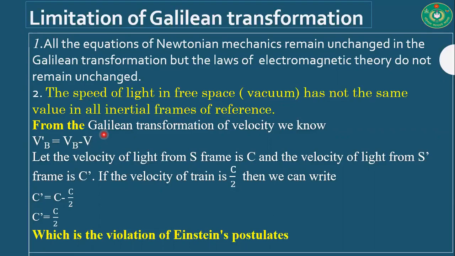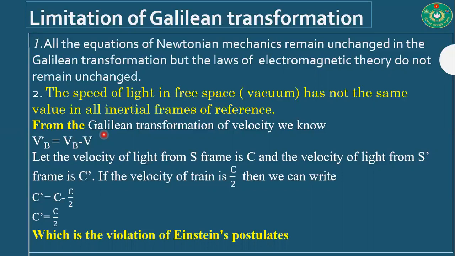From the Galilean transformation, we can write Vb prime is equal to Vb minus V. Vb prime means the velocity measured by the S prime observer is equal to the velocity measured by the S observer minus the velocity of the frame. Let the velocity of light from the S frame be c, and the velocity of light measured from the S prime frame be c prime. If the velocity of the frame is c by 2, then according to the Galilean transformation of velocity, c prime is equal to c minus c by 2.